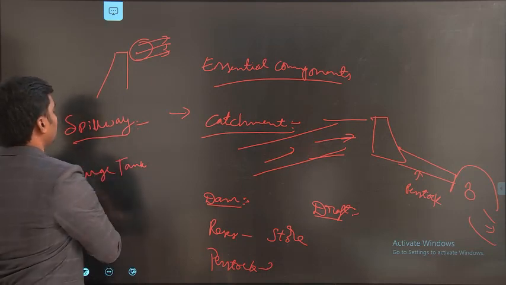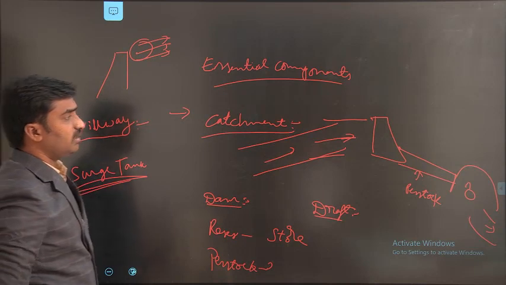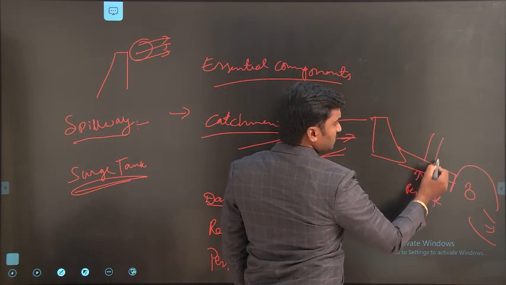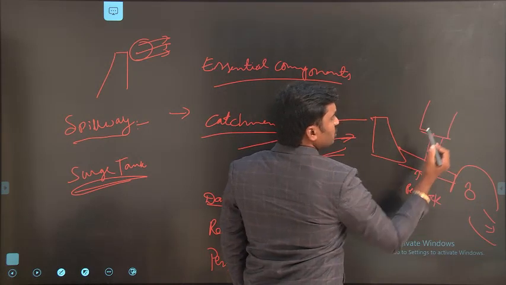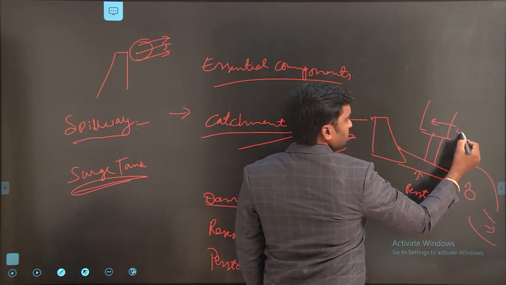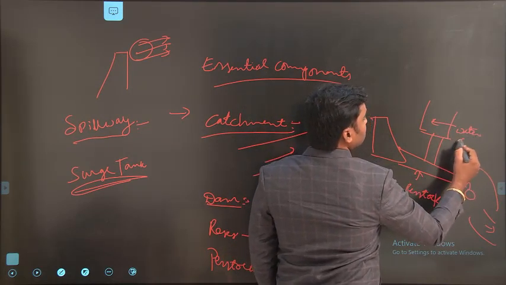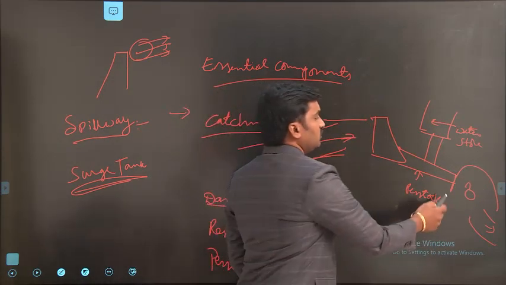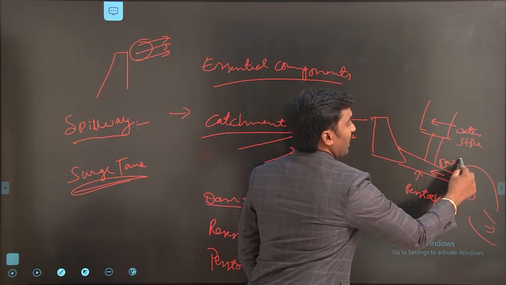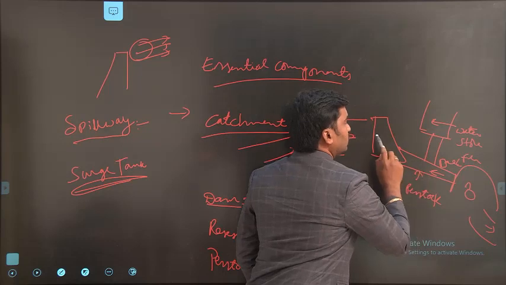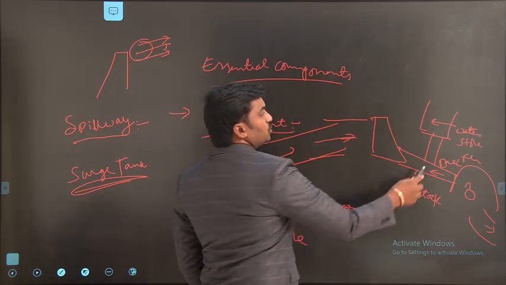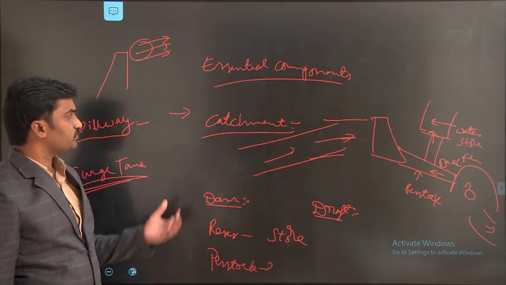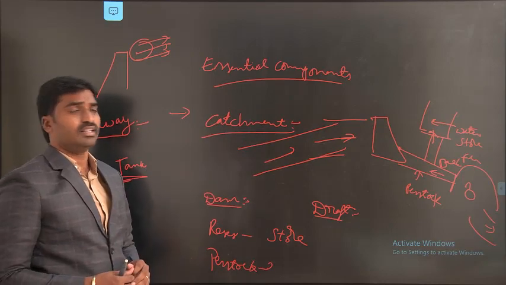And the second thing is the surge tank. Here the surge tank is connected between the dam and the turbine. The surge tank is always constructed above the penstock point. So here we can store the water. Why do we need to utilize this storage point? Whenever pressure differences happen, the water takes a backflow path. When the backflow happens, that water causes damage. So that's why we need to store that water in a surge tank. So these are the concepts and main essential elements of a hydroelectric power plant.